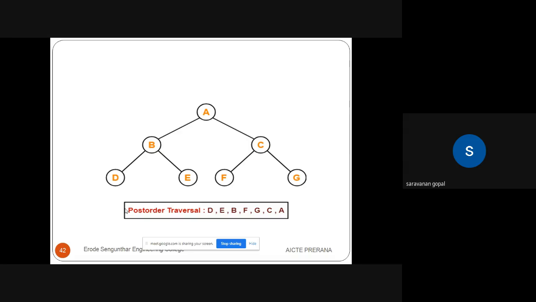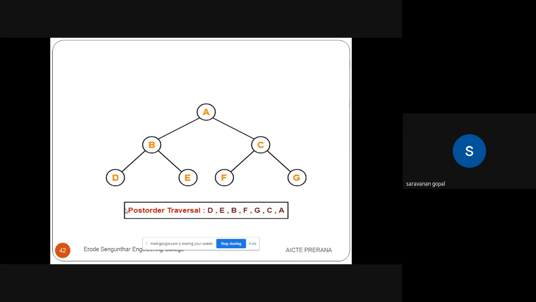Right side is in A, C. So C is the root node now. Right, left children is F. So first consider the left children, then go for right side. Right side is G is there. So this is the G. Then only go for root node of G. Root node of G, that is, parent of G is C. So this is the C.